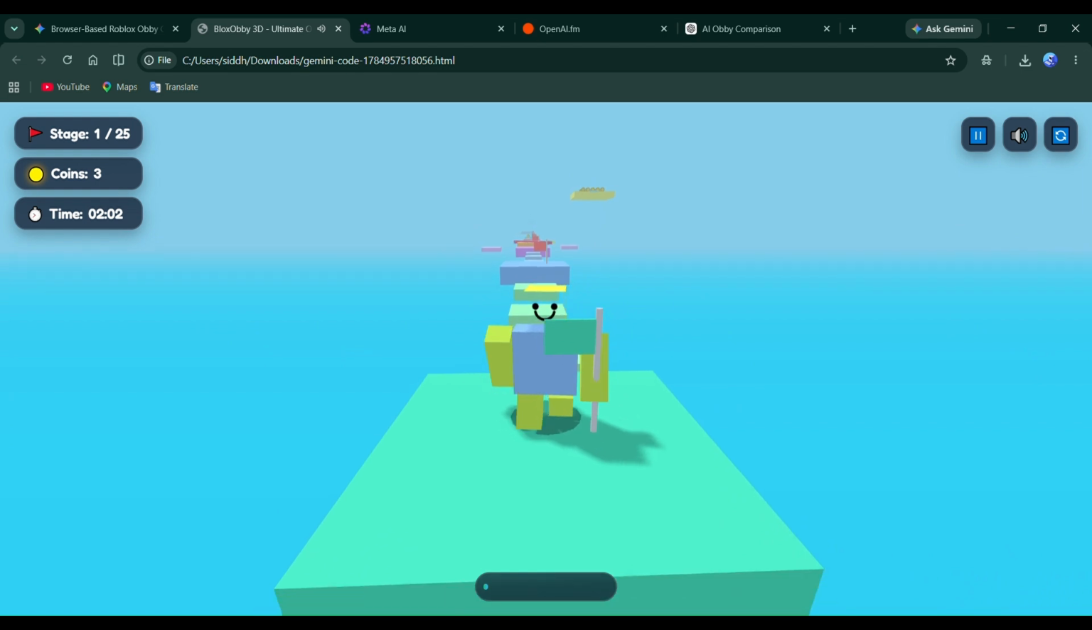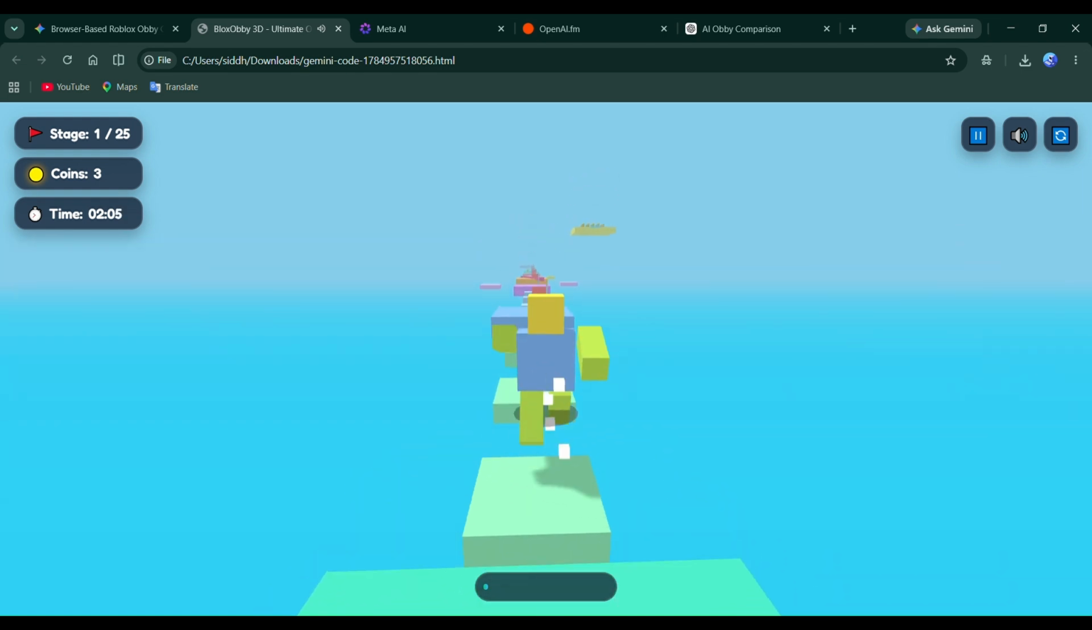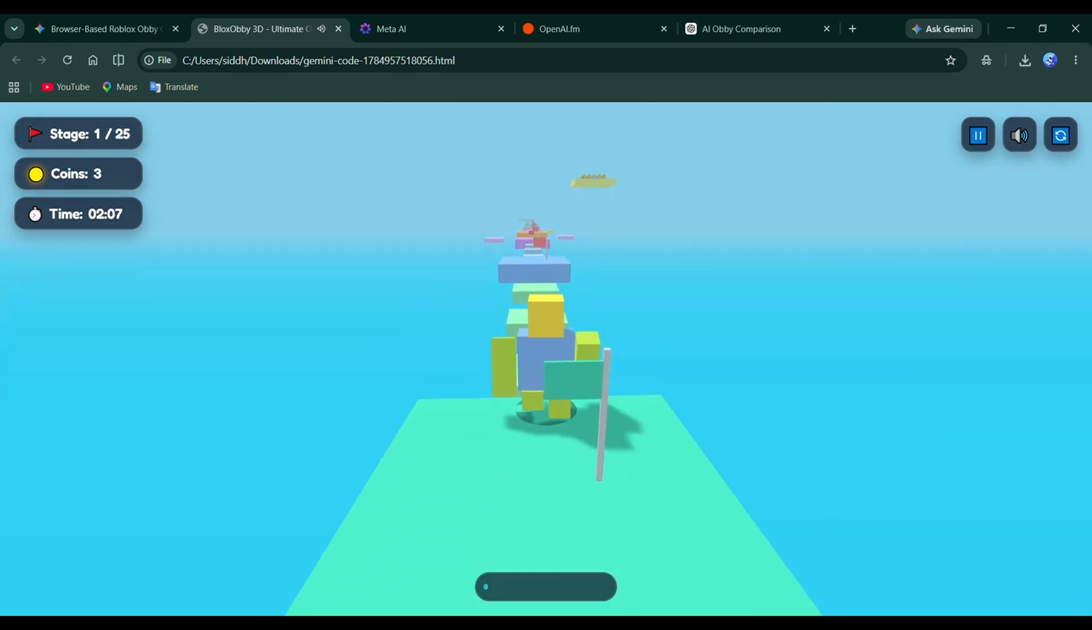Overall, I'm pleasantly surprised by what this AI was able to produce. When I started this challenge, I wasn't expecting such a complete experience.